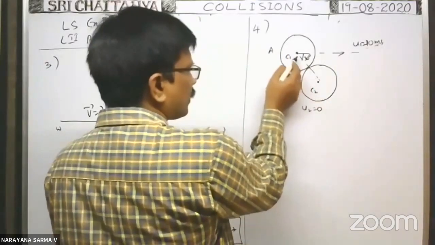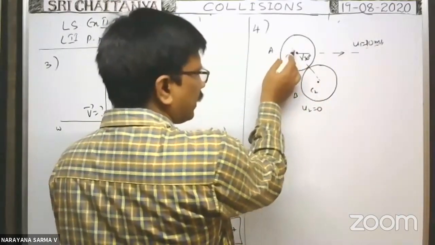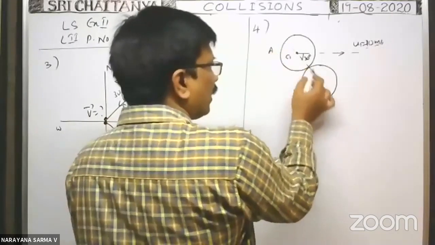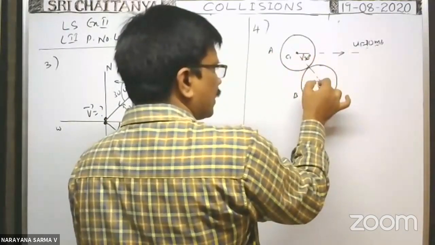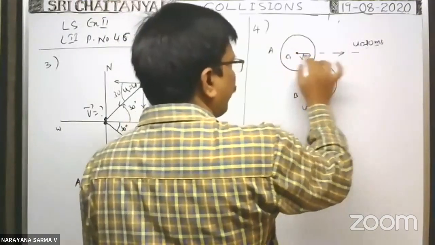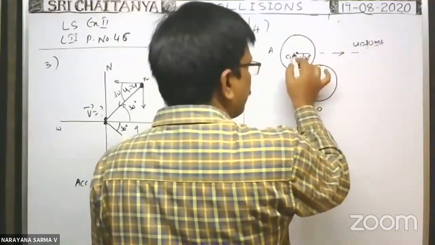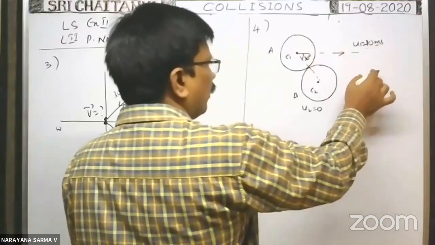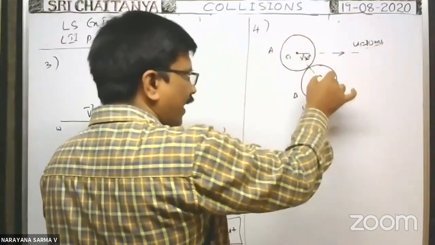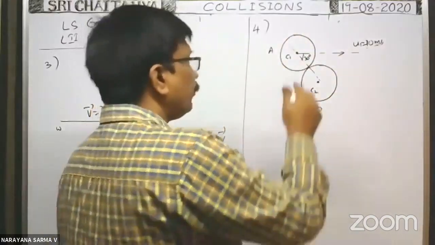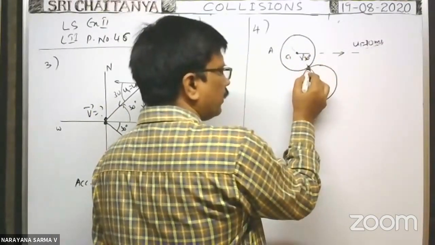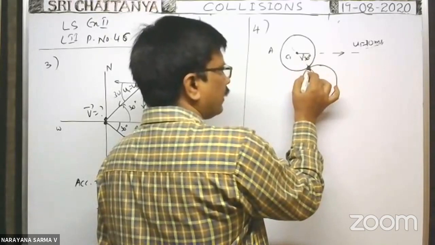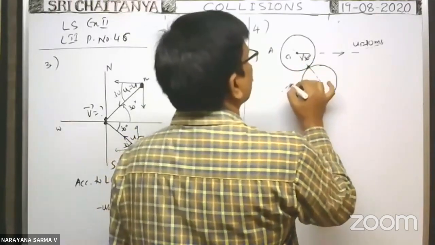The line joining the centers of two spheres, this is it. By making a 30-degree angle with this line joining centers of the two spheres, the first sphere travels with a velocity 10 meter per second. That means this velocity direction is given with respect to the line joining these two centers. During collision, you see at the point of impact or at the point of contact here, you draw a common tangent.